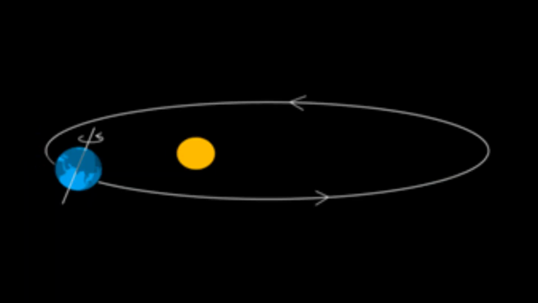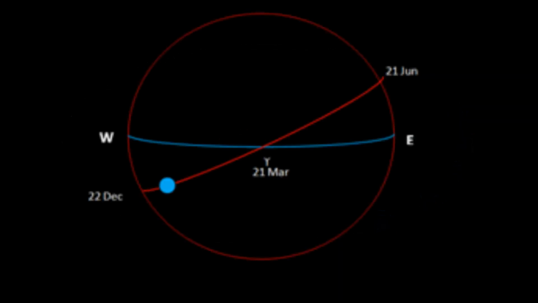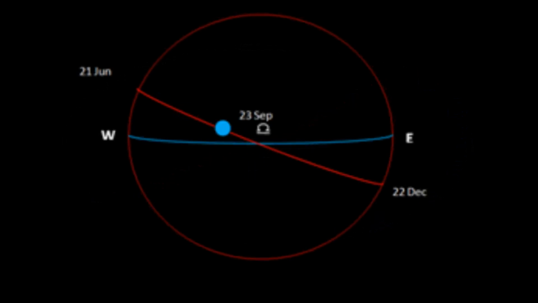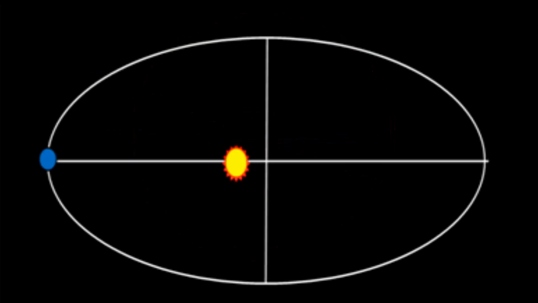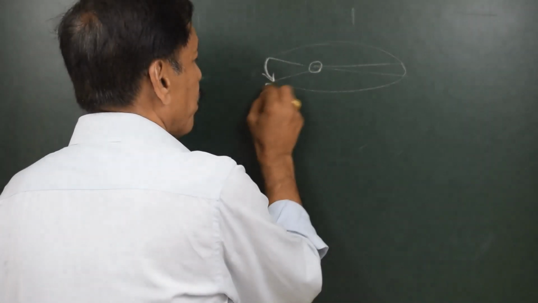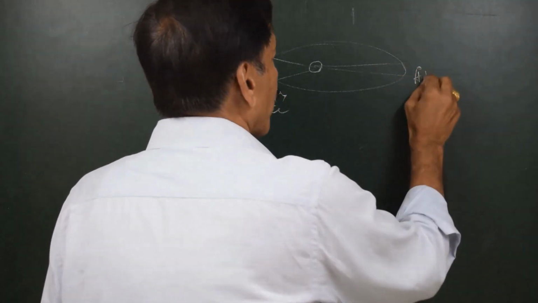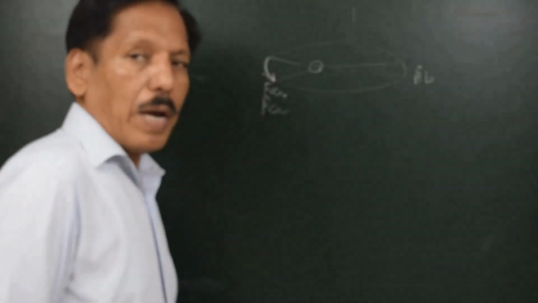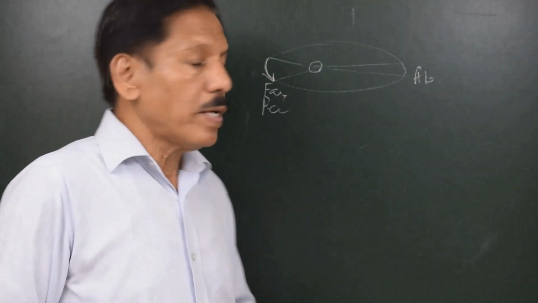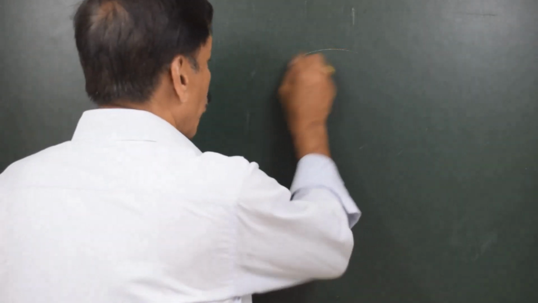You know that the sun moves on the ecliptic in its annual journey. Is the sun moving uniformly on the ecliptic? Let us try to analyze that. In Kepler's second law, we said that the radius vector sweeps equal area in equal time. That means the sun moves faster near perihelion and slower during aphelion. That means the true sun, as it appears on the ecliptic, should also be moving fast and slow respectively.